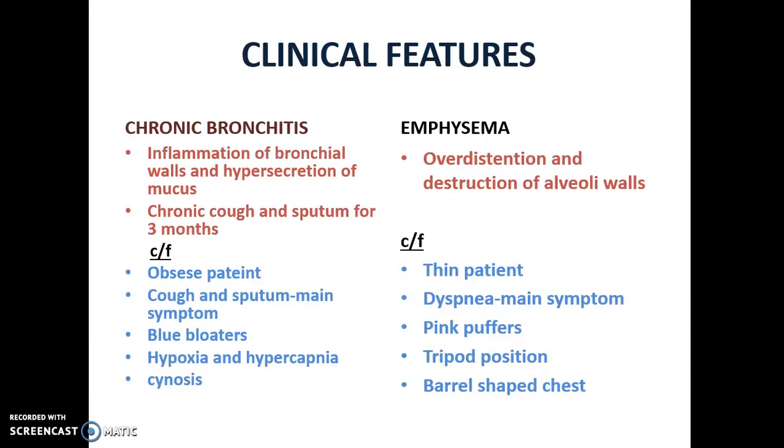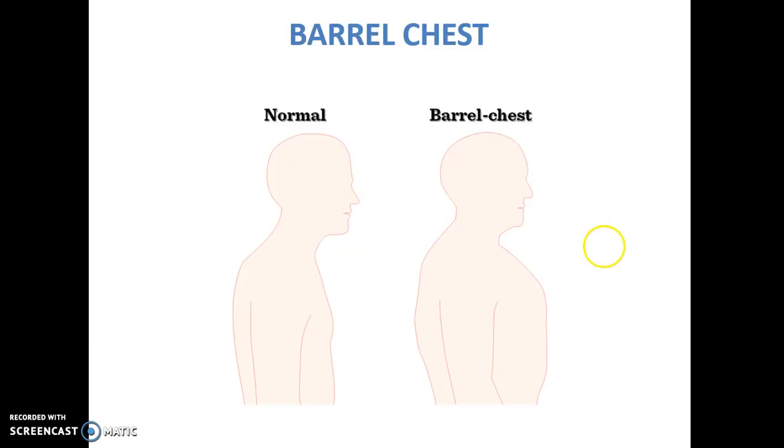Okay, next, you can see a barrel shaped chest in emphysema. Barrel shaped chest means you can see the normal chest here, then this is the barrel chest. So the diameter will be different, that is the barrel chest. So when you see a patient with this type of problem, you can suspect COPD.